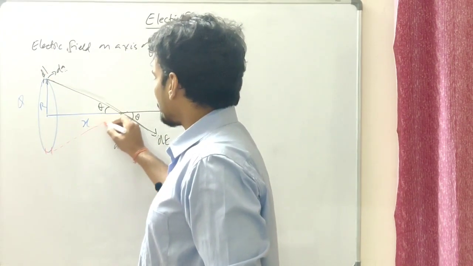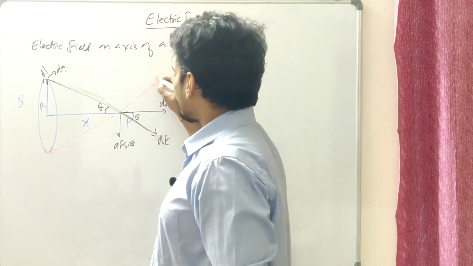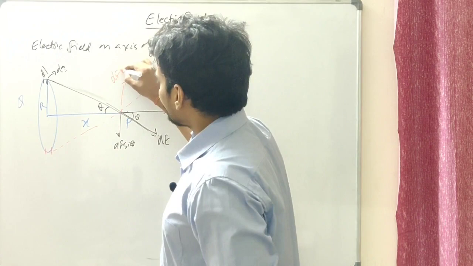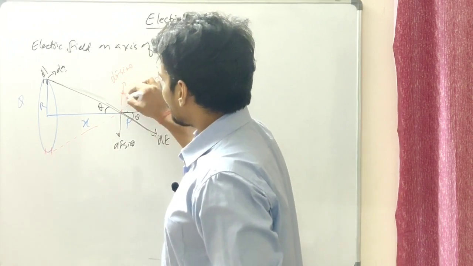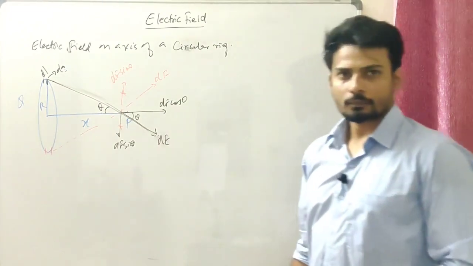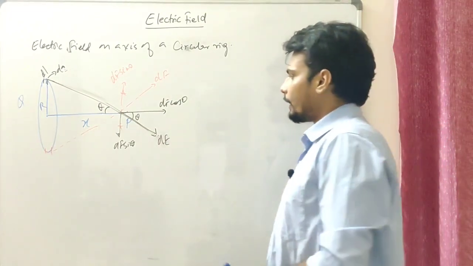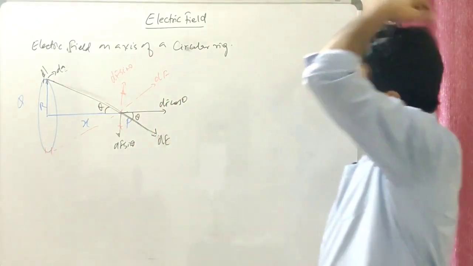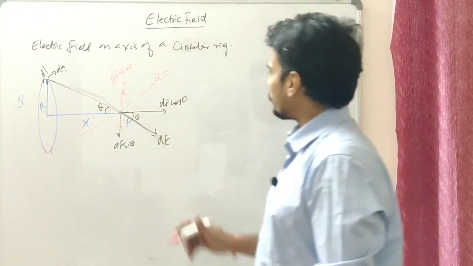Well, that should be somewhat like this, and even this is going to be dE, and this will have some dE sine theta which is going to be compensating that. So the net field should be along this direction, right? So ultimately what we're finding is the field should be along the axis, and that's going to be dE cos theta.